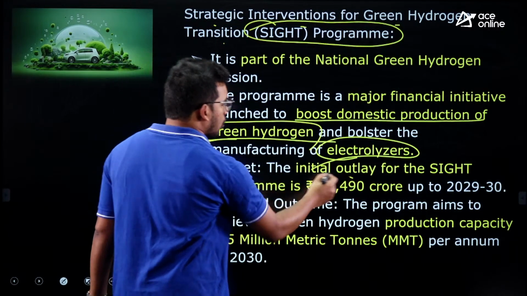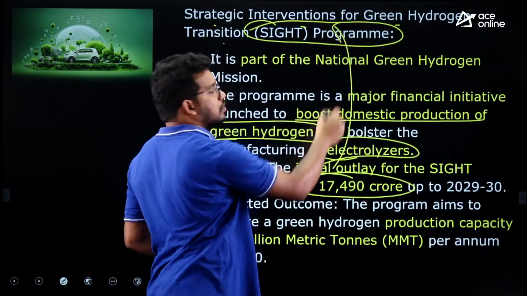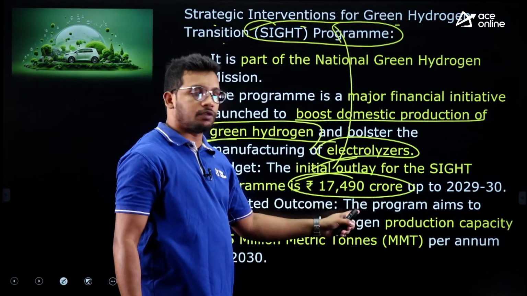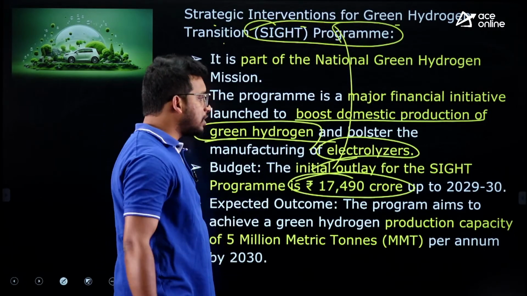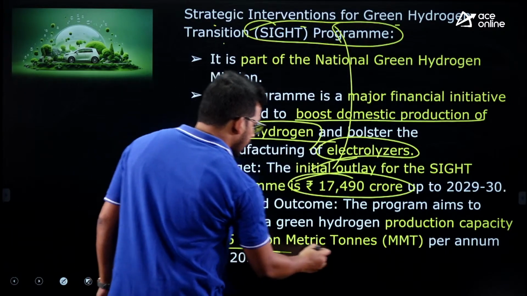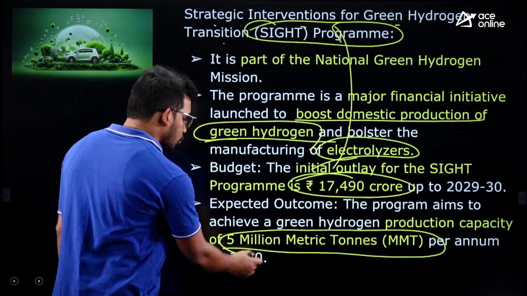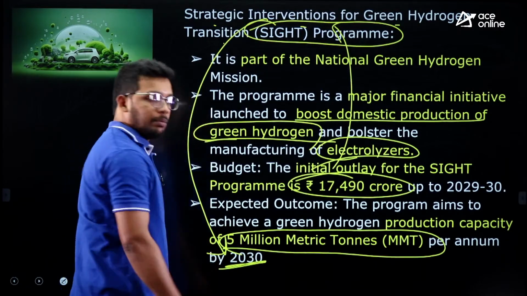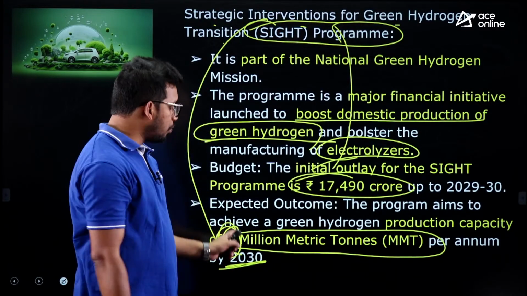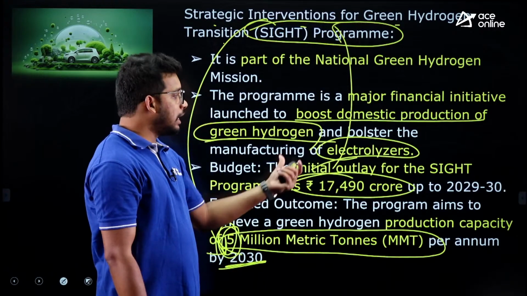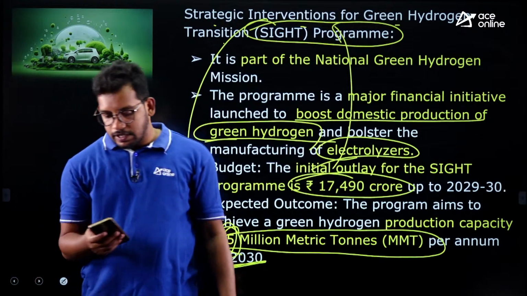Fine. The total cost kept for this project is 17,490 crores. 17,490 crores are allocated to this particular project, right? And what is the aim of this program? The aim is to generate 5 million metric tons of green hydrogen by 2030. So this is the objective of the mission. Very, very important to remember. At least this number you need to remember. 5 million metric tons of green hydrogen is the aim of this project, right? Is this clear?